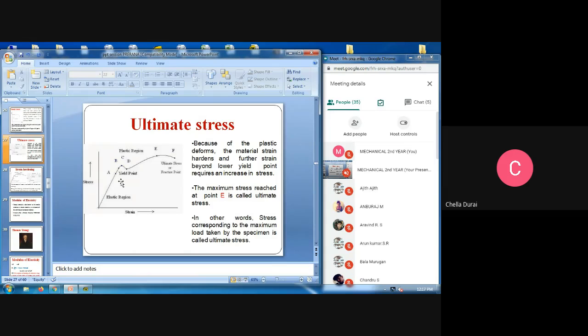You see, beyond the yield point, in the previous slide we saw the elastic limit and yield point, lower yield point, upper yield point and all. Next stage, we are going for the ultimate stress. The material strain hardens, the particular material will harden, and further, what will happen? Strain beyond the lower yield point requires an increase in stress. Therefore, the maximum stress reached at point E is called the ultimate stress.